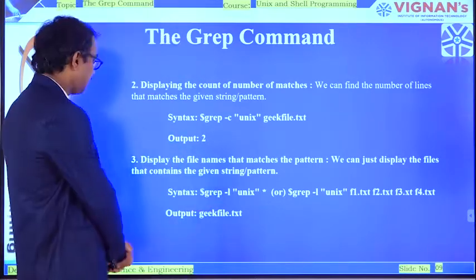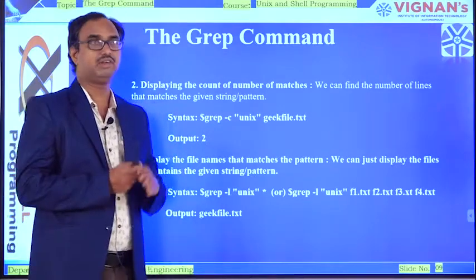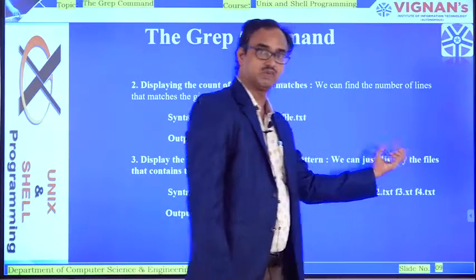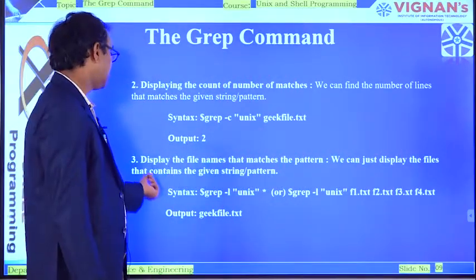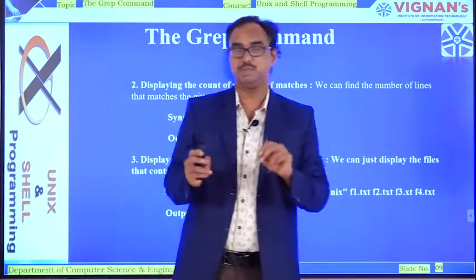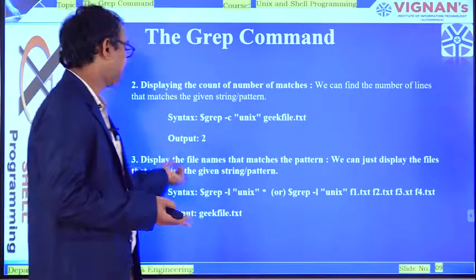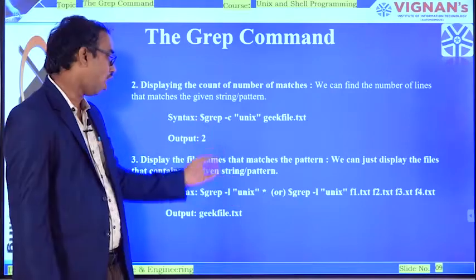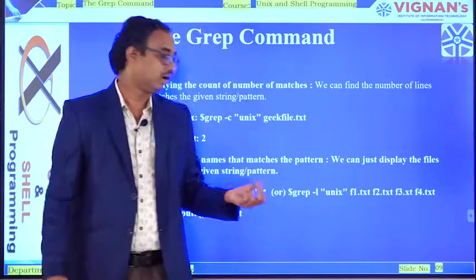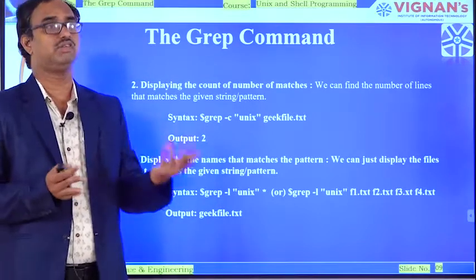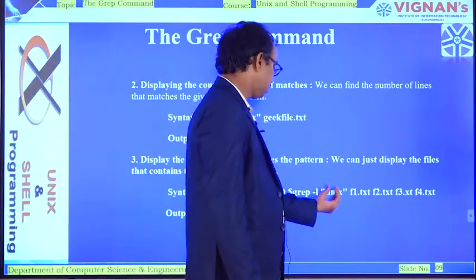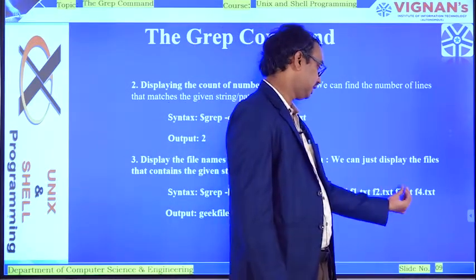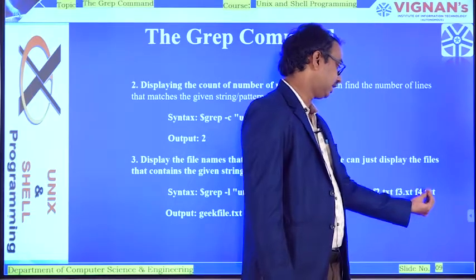Coming to the third one, display the file name that matches the pattern, meaning it will only display the file name, not the pattern. By using this command, we can just display the files that contain the given string or pattern. $grep, type option L, then Unix. Here L stands for the file name, and we can also type multiple file names. Suppose you want multiple file names: $grep, option L, Unix, followed by f1.txt space f2.txt space f3.txt and then f4.txt.